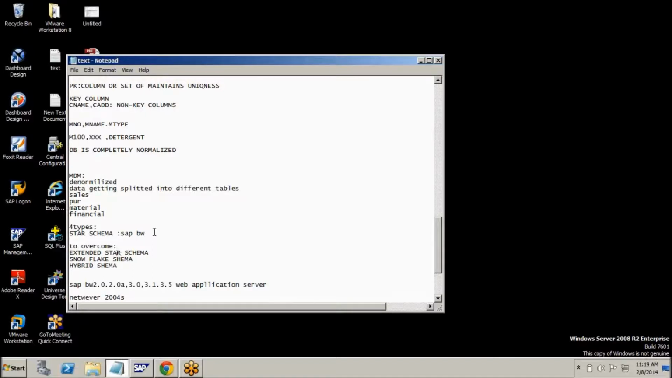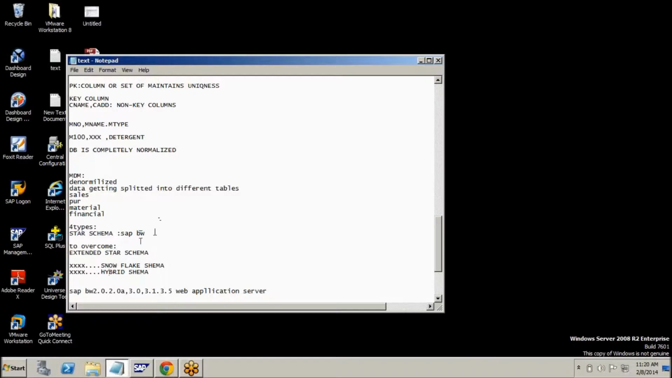Because based on this one only you have to work on everything: creating cubes, creating InfoObjects, all things will happen with the help of it in real time. Okay, fine. Snowflake schema and hybrid schema are not used much in our SAP BI. Only those will be used for SAP BODS. Have you heard about BODS? Those persons will be applying for these schemas, not for our requirement.